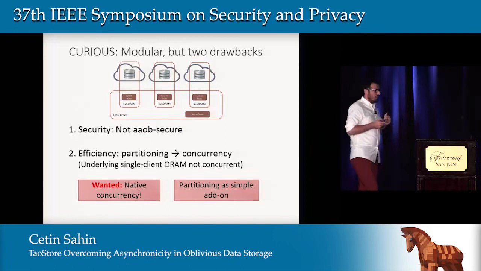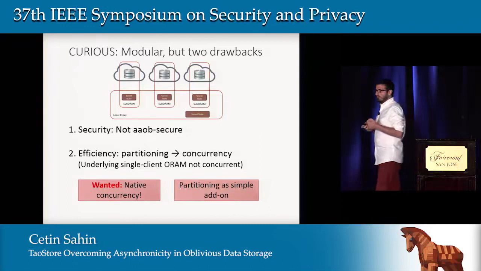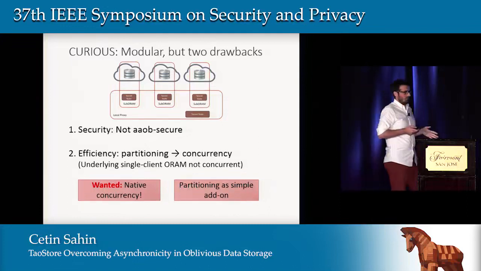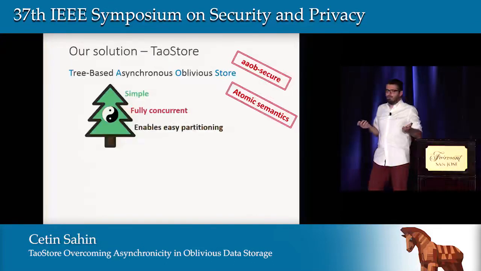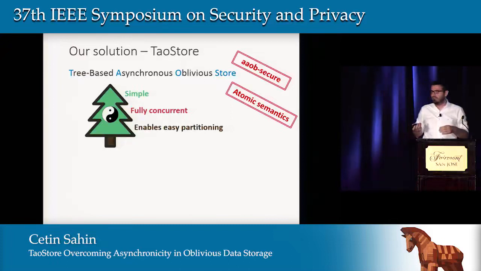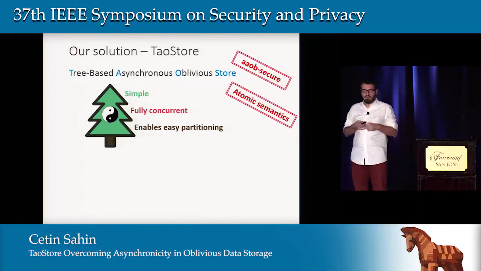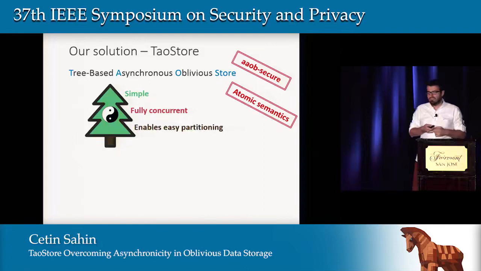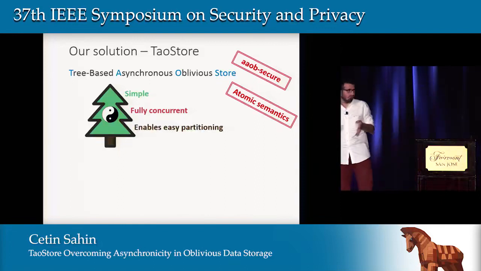But we would like to achieve concurrency independent of the partitioning. We would like to achieve native concurrency even if there is just one partition, and the partitioning can be a simple add-on later on. Therefore, our solution is TaoStore. It is a tree-based asynchronous oblivious storage, which is, of course, AOB secure, and it ensures atomic semantics. Additionally, it is simple, fully concurrent, and it enables easy partitioning.